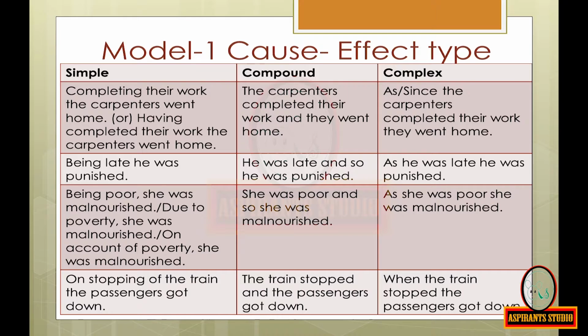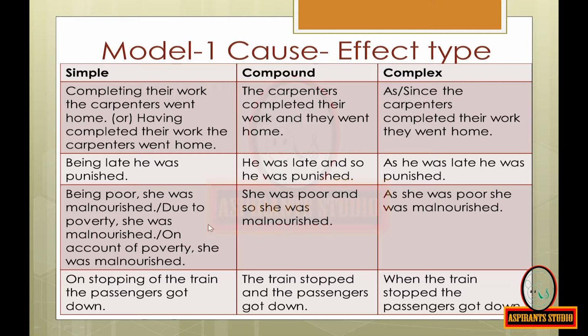You can see the subordinating conjunctions like 'as' and 'since' over here. Now coming to the next sentence, the simple sentence is, being late, he was punished. The compound sentence is, he was late and so he was punished. The complex sentence is, as he was late, he was punished.